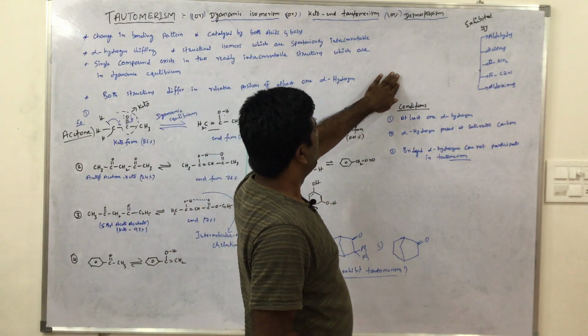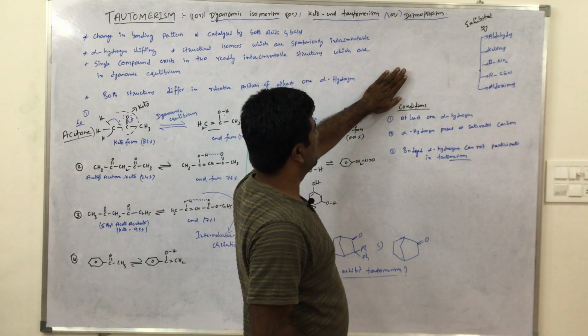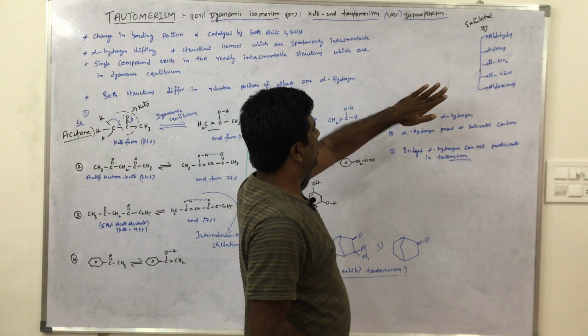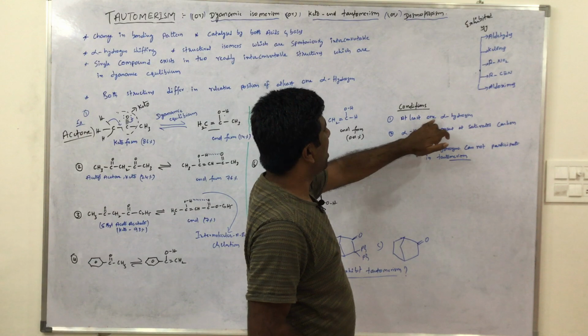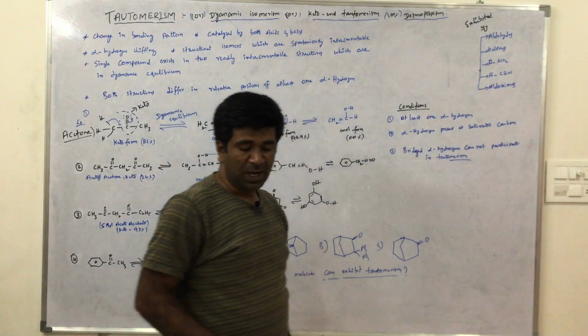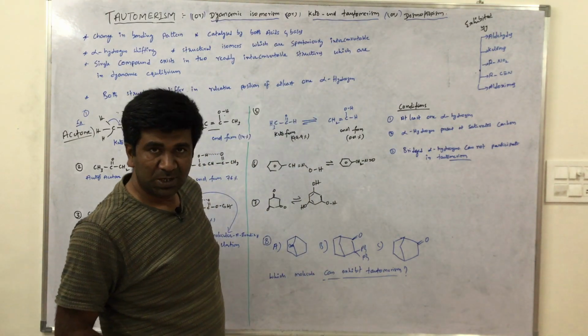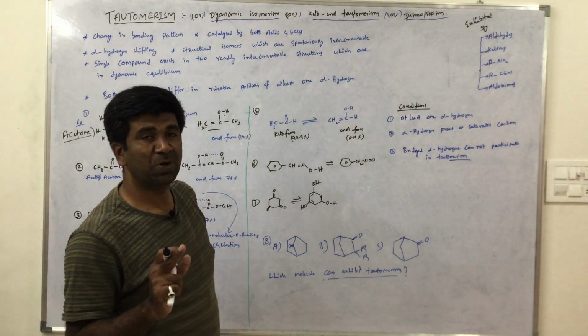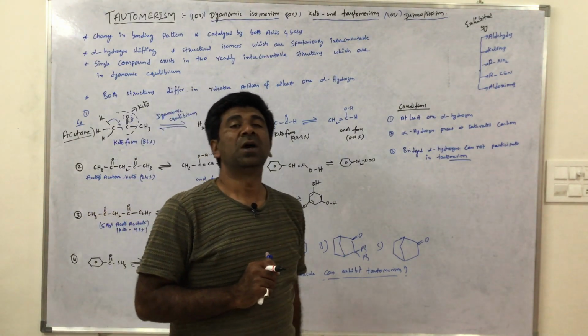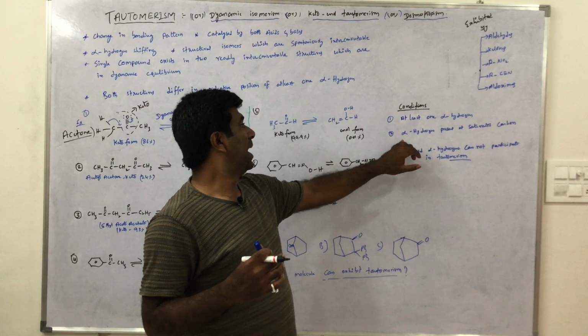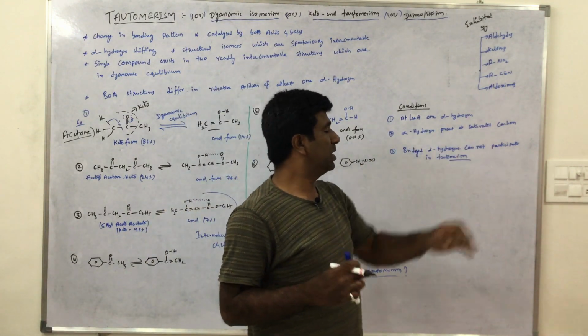Now the conditions for tautomerism. What type of compound exhibits tautomerism? At least one alpha hydrogen must be present in that compound. Only that compound exhibits tautomerism. And the alpha hydrogen must be present at a saturated carbon.